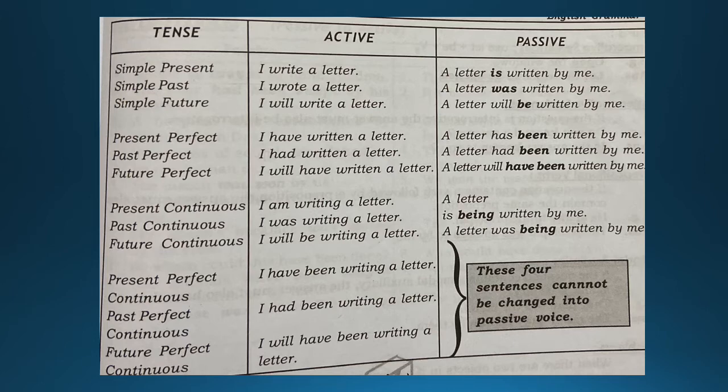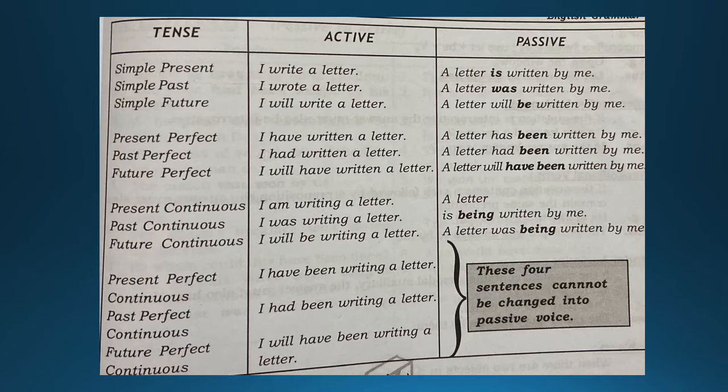Okay, now let's take the last one. The last one is the perfect continuous. Present perfect continuous, past perfect continuous as well as future perfect continuous will only have active sentences, and there will be no passive sentences coming or being changed into. Okay, that is only if identification is asked, you have to pay attention over here.